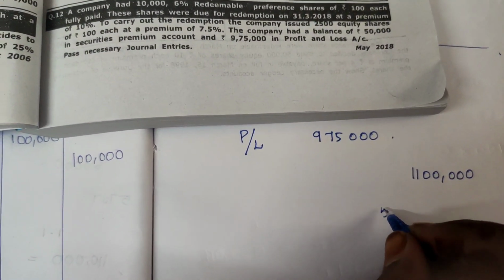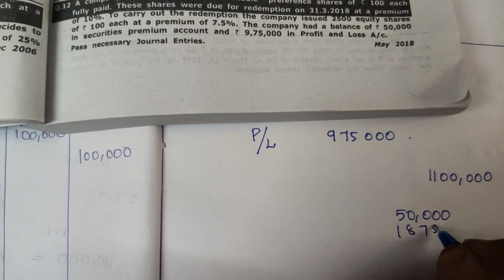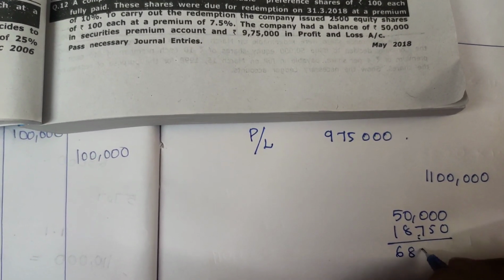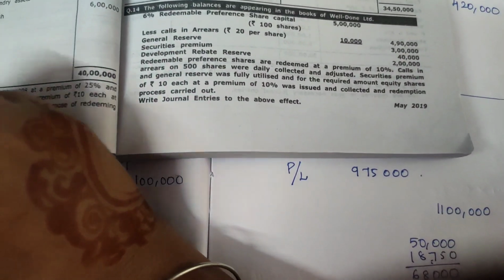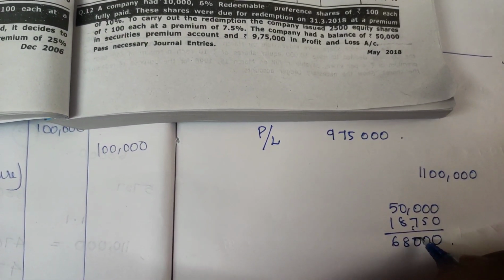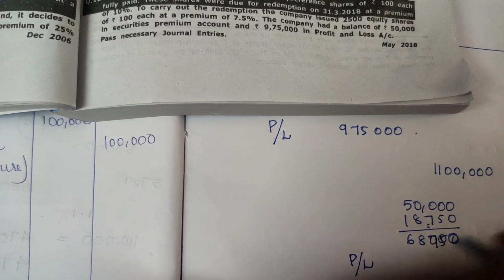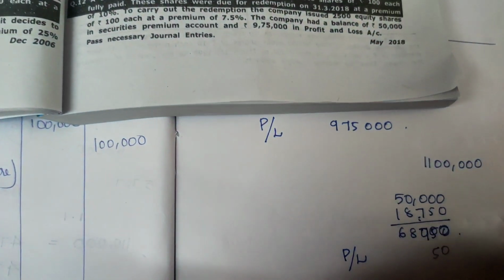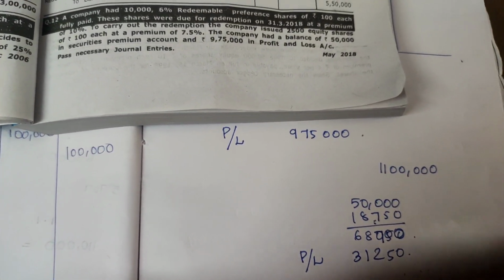In this 50,000 we have adjusted from securities premium, and 18,750 we have adjusted from the share premium of the new issue of share. So overall 68,750 we have adjusted, and the rest we are taking from the profit and loss account, which is how much? 31,250. Okay, 31,250 we are going to take.